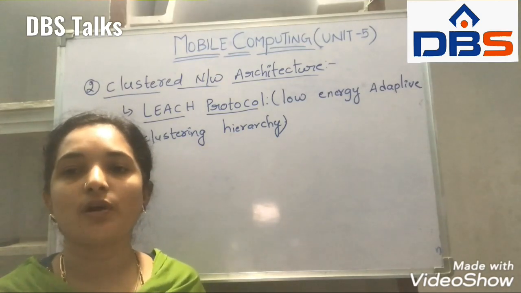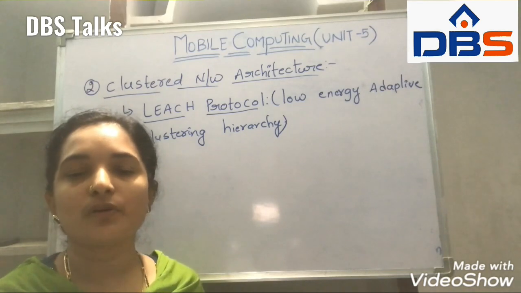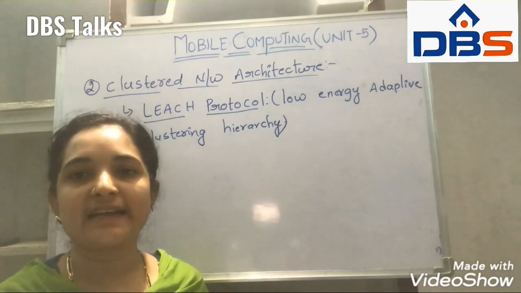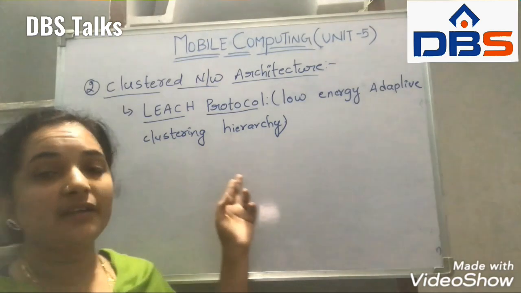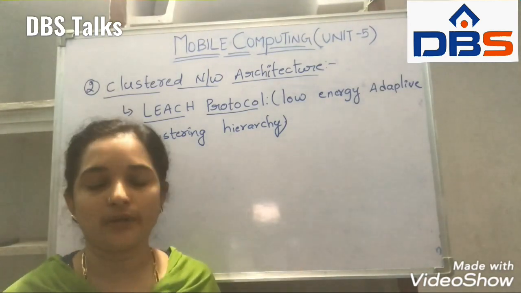This cluster network architecture is mainly based on the LEACH protocol. LEACH protocol full form is low energy adaptive clustering hierarchy. This protocol is an example of this clustering network architecture.